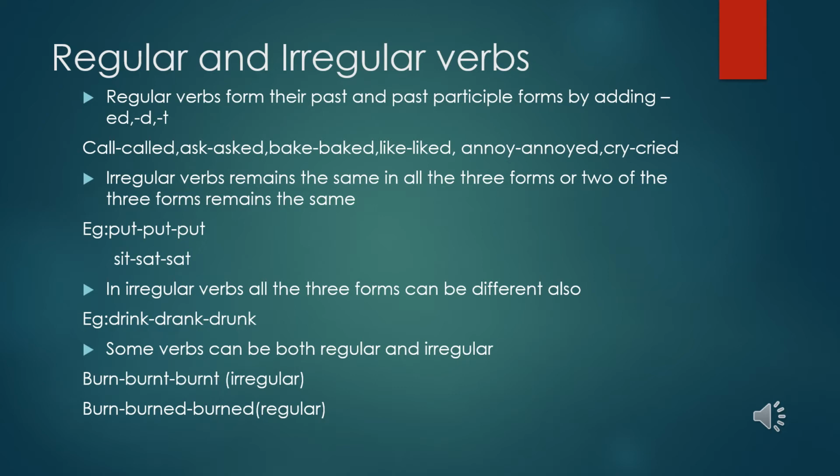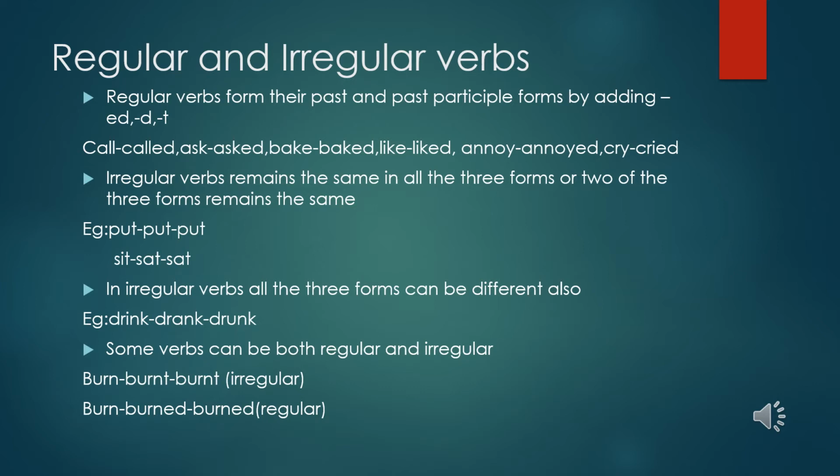Here the rule is that the V2 and V3 forms are the same. As you can see in the second point, irregular verbs remain the same in all three forms, or two of the three forms remain the same. That is also another rule. Sometimes the V2 and V3 forms remain the same, or even V1, V2 and V3 are all the same; this will be an irregular verb.